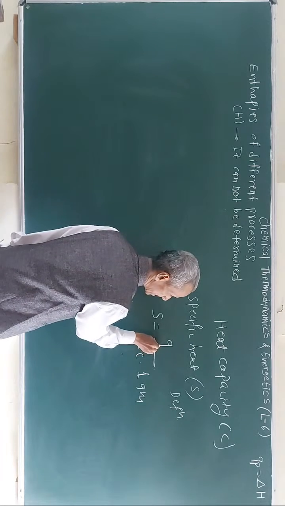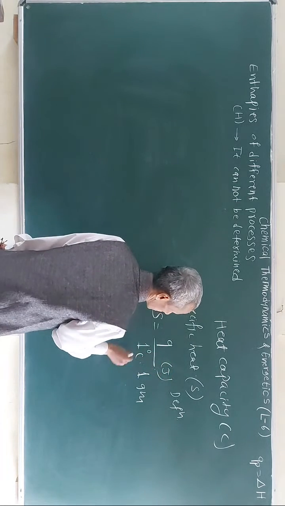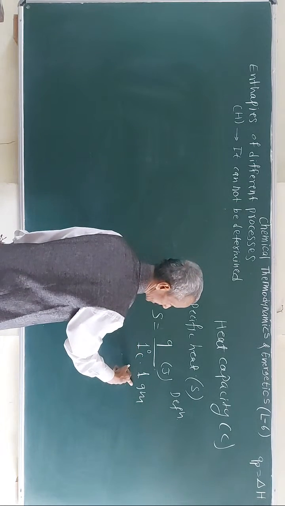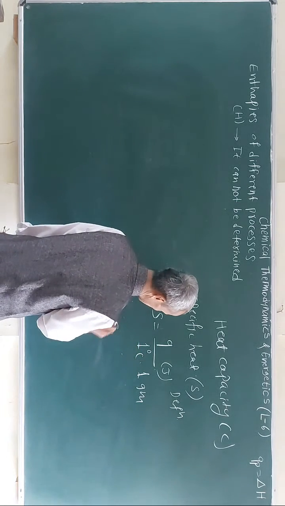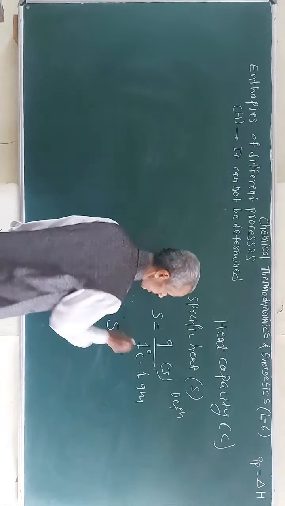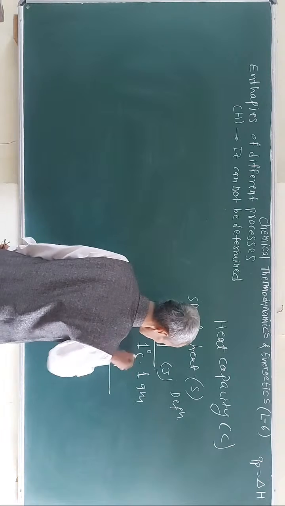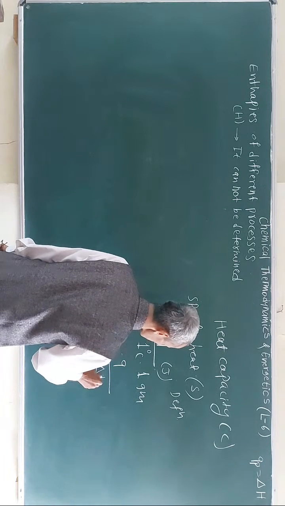Okay. So amount of heat absorbed in joules, suppose, to raise the temperature by 1 degree Celsius over 1 gram substance. So one can write the specific heat of that substance as heat divided by mass and delta T, the temperature difference.